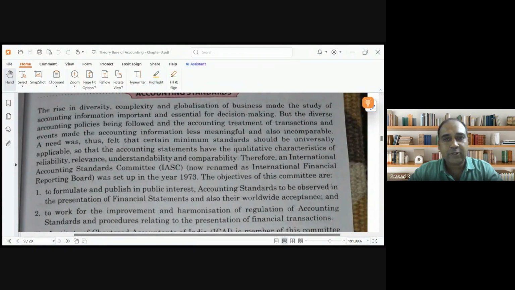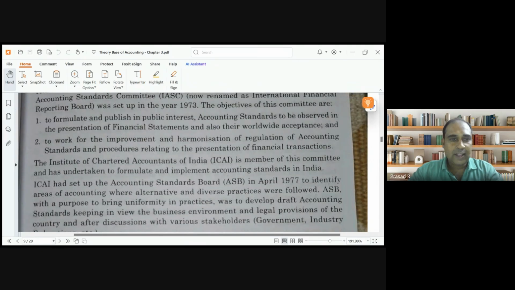So we have an accounting standard on property, plant and equipment. We call it fixed assets. We have an accounting standard on intangible assets. We have an accounting standard on inventory. We have an accounting standard on foreign currencies, for someone who deals in multiple currencies. We have an accounting standard on discontinuing operations. So there are a lot of accounting standards which are given actually.